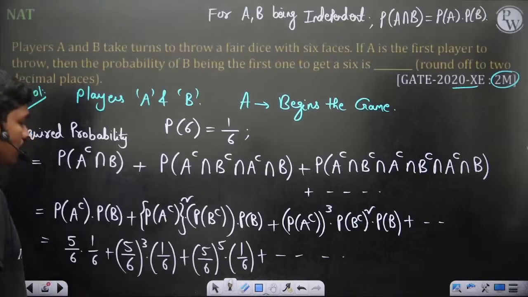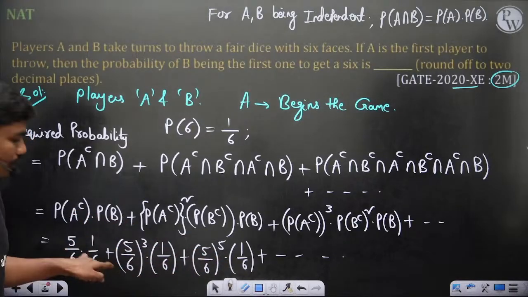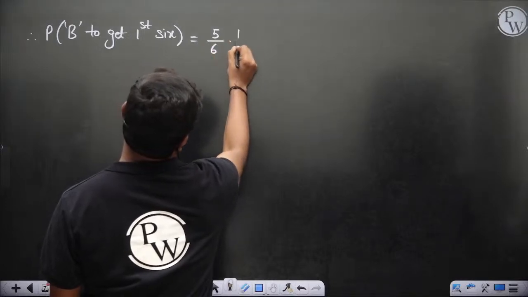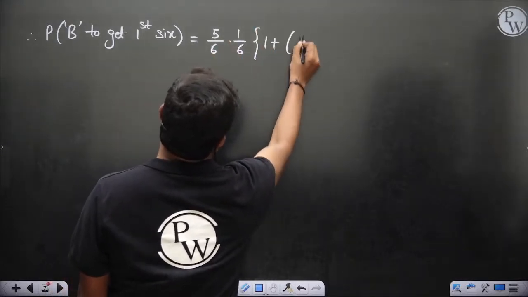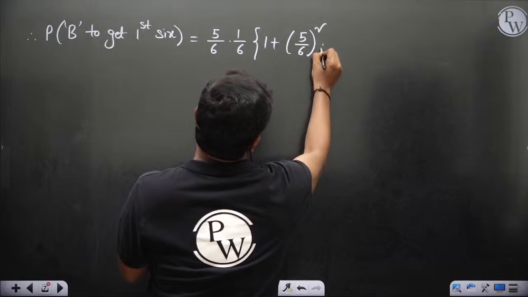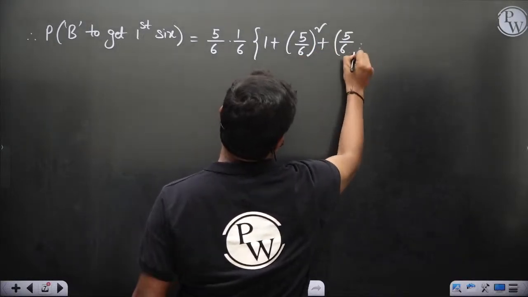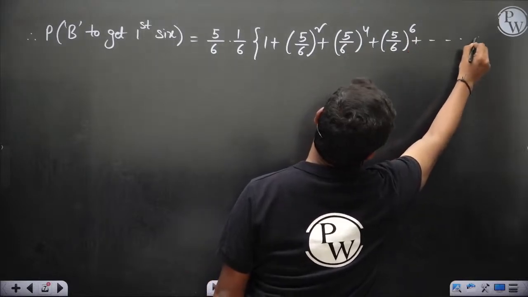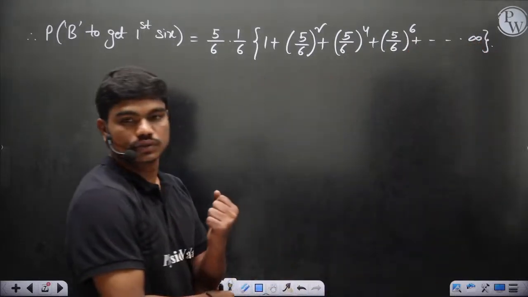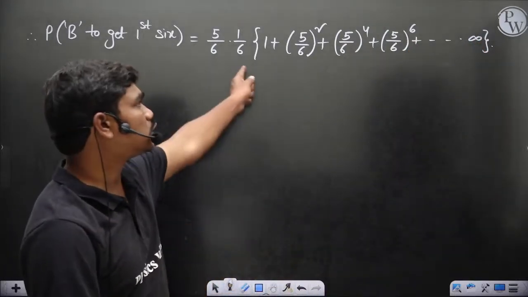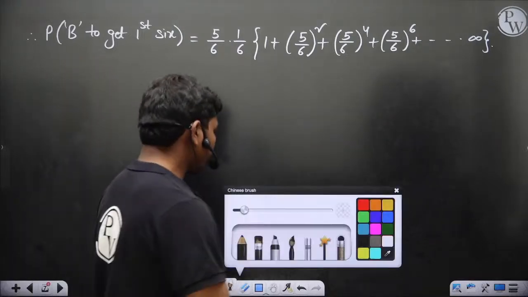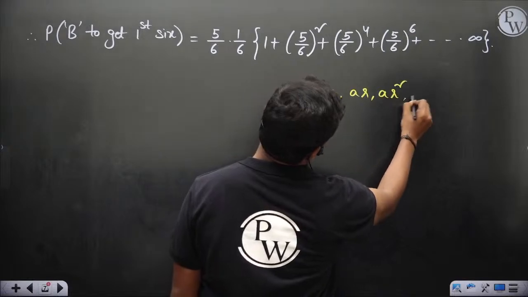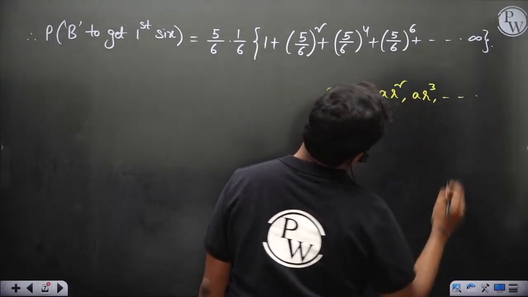is equal to, now from these terms, if you take 5 by 6 into 1 by 6 common, then you have 1 plus 5 by 6 whole square plus 5 by 6 whole power 4 plus 5 by 6 whole power 6 and so on till infinity. Okay, so this is what you get. Now clearly this is a geometric progression. Yes, you know, like if you have geometric progressions, A, AR square, AR cube, and so on like this.